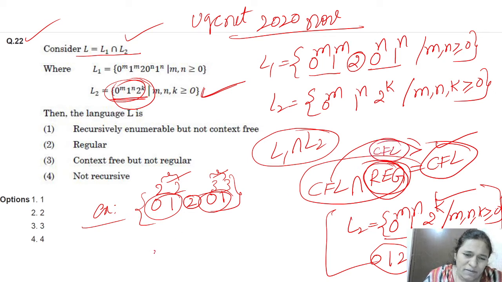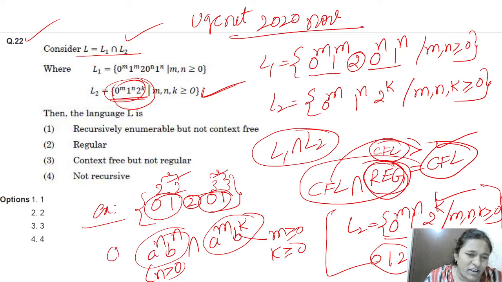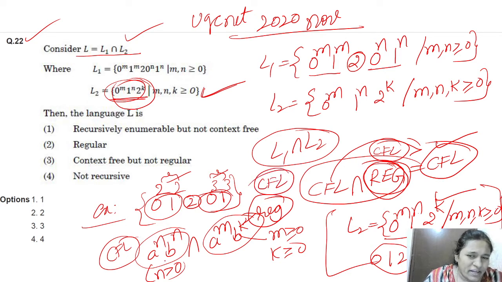I am taking one CFL like this, intersection 1 a power m b power k. This is regular because there is no comparison here. m greater than or equal to 0, k greater than or equal to 0. Here n is greater than 0. That means here it is a CFL. It is regular. Every regular is CFL, right? Every regular is CFL. That's why the intersection of the CFL and regular is CFL only.